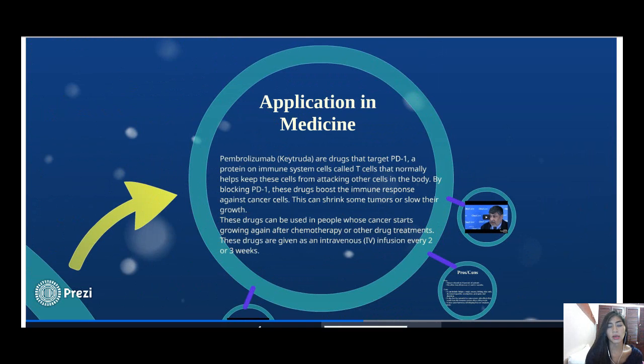Pembrolizumab and Keytruda are drugs that target PD-1, a protein on immune system cells called T cells. PD-1 keeps these cells from attacking other cells in the body. By blocking PD-1, these drugs boost the immune response against cancer cells. This can shrink some tumors or slow their growth. These drugs can be used in people whose cancer starts growing again after chemotherapy or other drug treatments. These drugs are given as an intravenous infusion every 2 or 3 weeks.